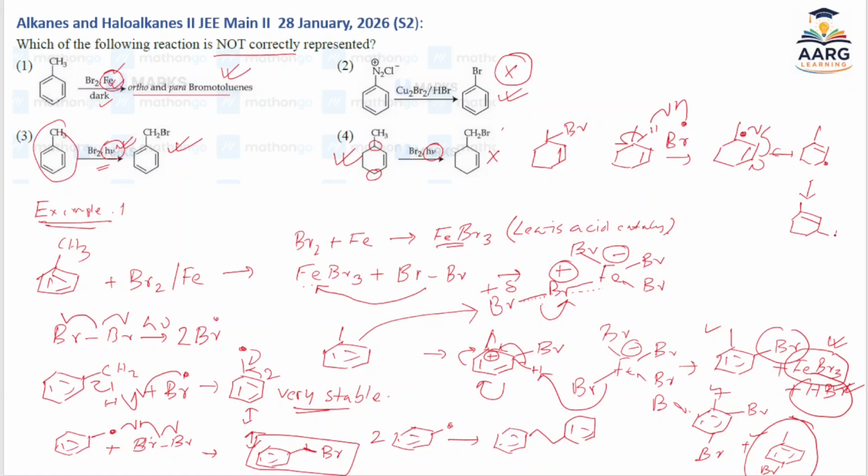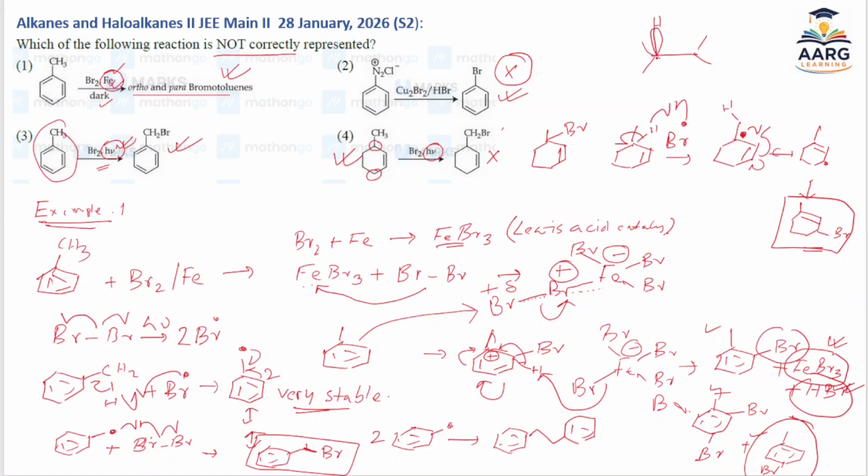Just remember. So in a separate JEE question, if they ask whether this type of product is possible or not, yes, this is also possible. This methyl, this H, also undergoes hyperconjugation with this. This is the vacant p orbital. So this is the carbon atom, and this is the hydrogen.